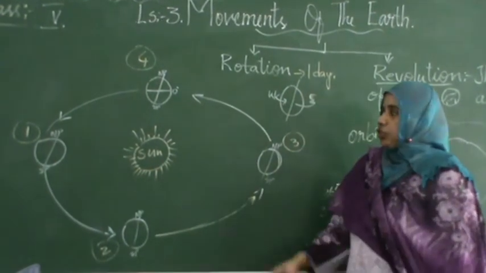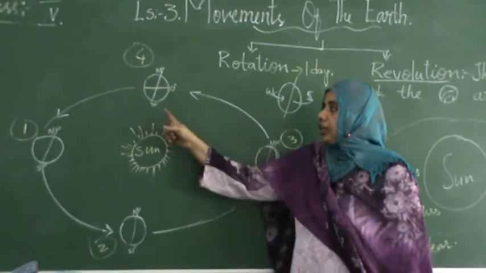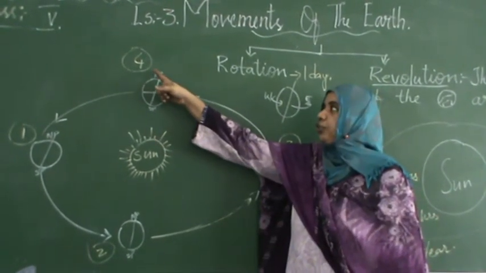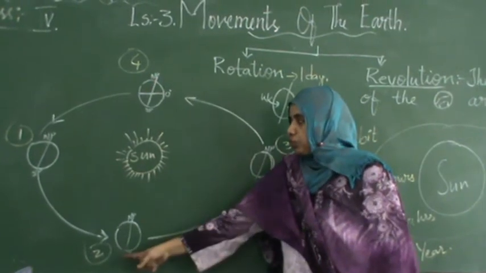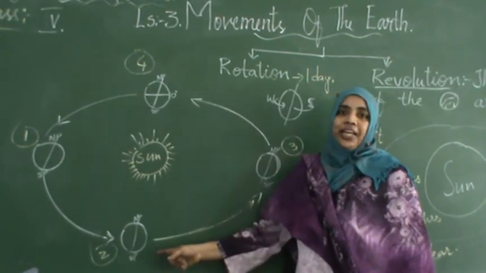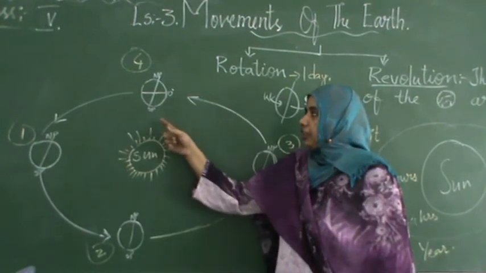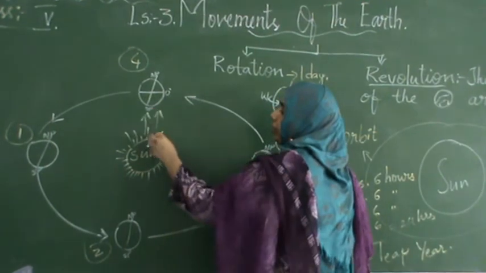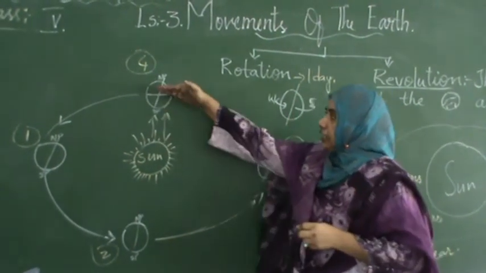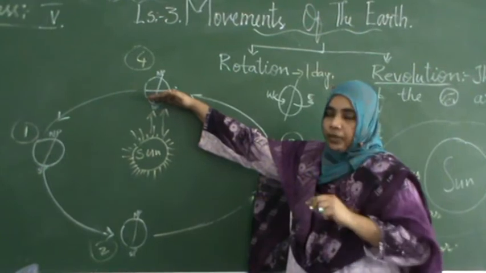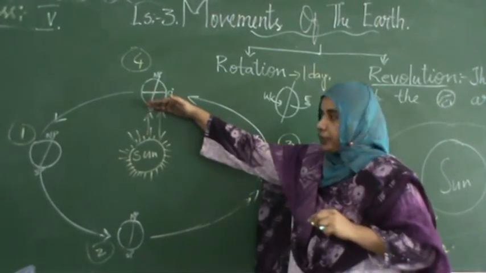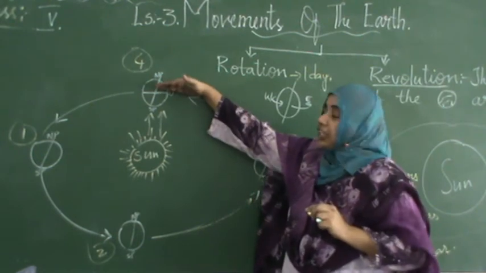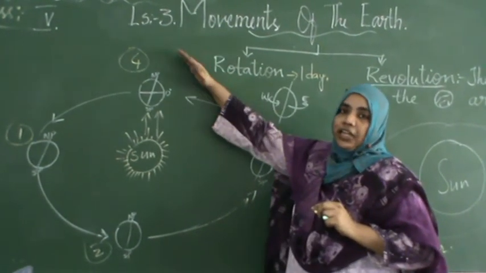So when the earth is quite near to the sun, as shown in the position of earth in 4 as well as 2, these 2 parts will experience summer. When the southern part is quite near to the sun, that's why the southern part will experience summer. Alright, southern hemisphere. Whereas the northern hemisphere will experience winter, because that portion is away in the darkness.